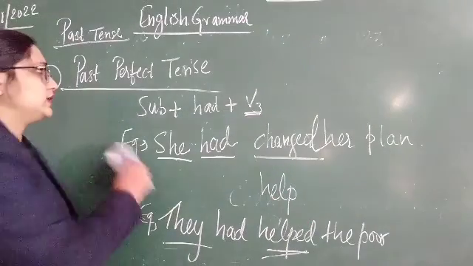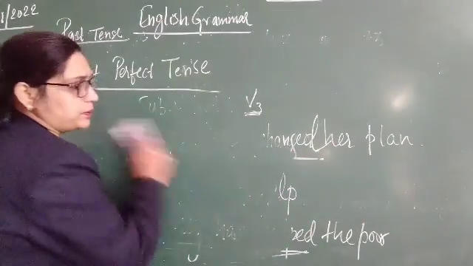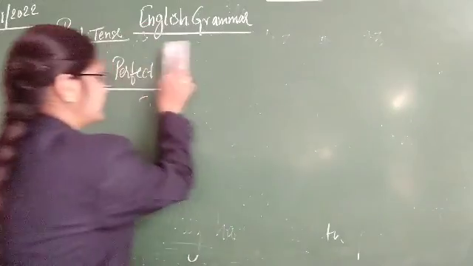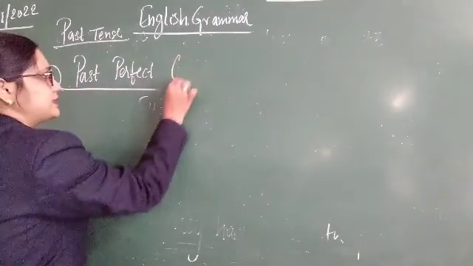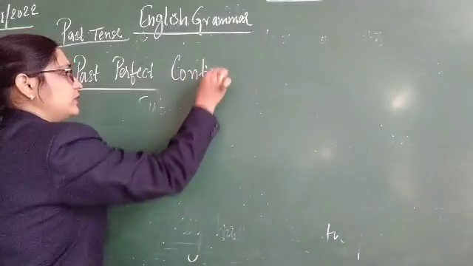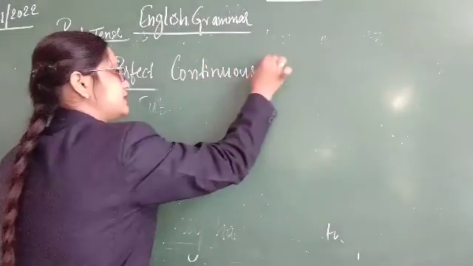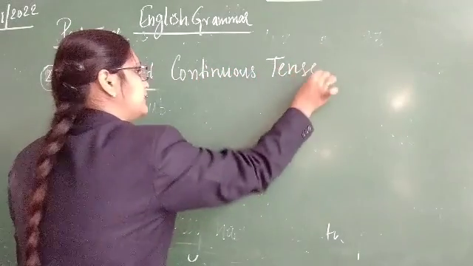Okay, now the next one is past perfect continuous tense. Okay, now the fourth one is past perfect continuous tense.